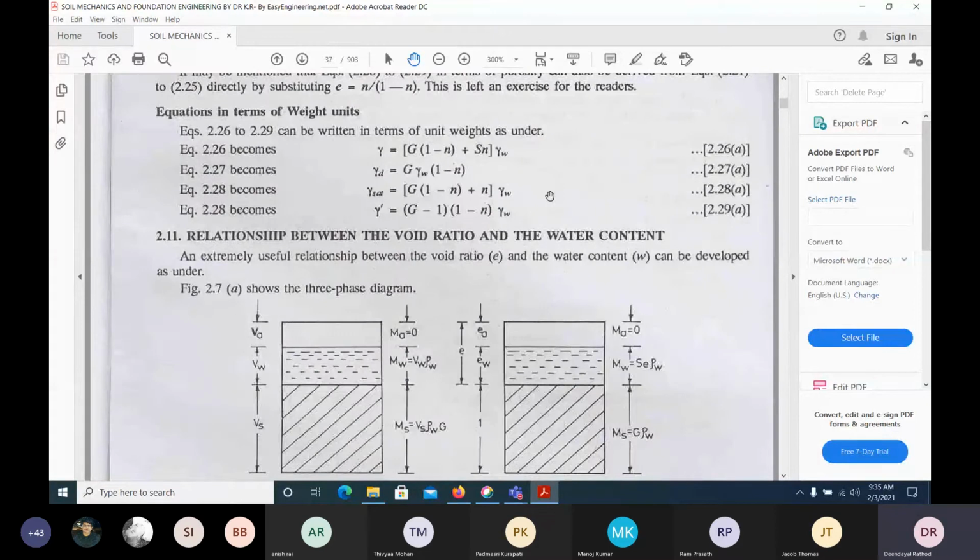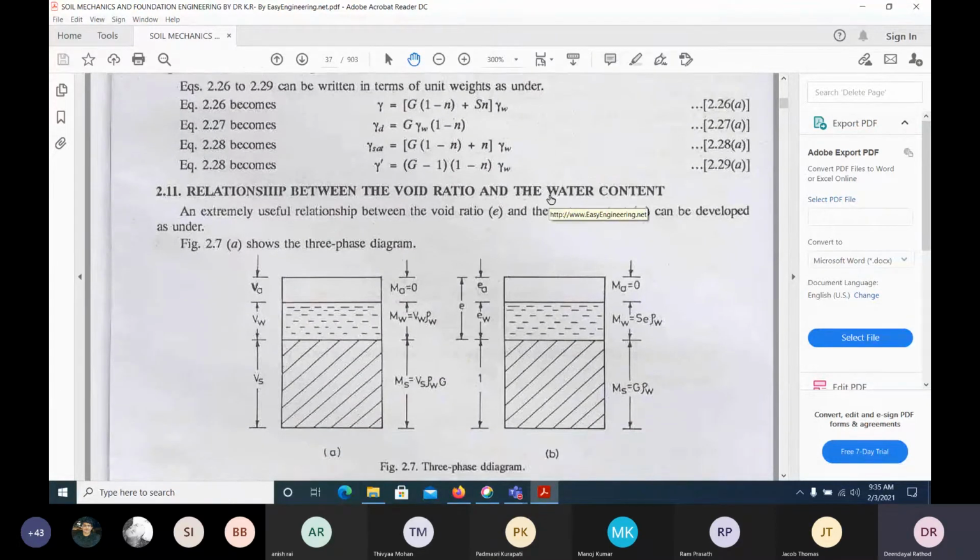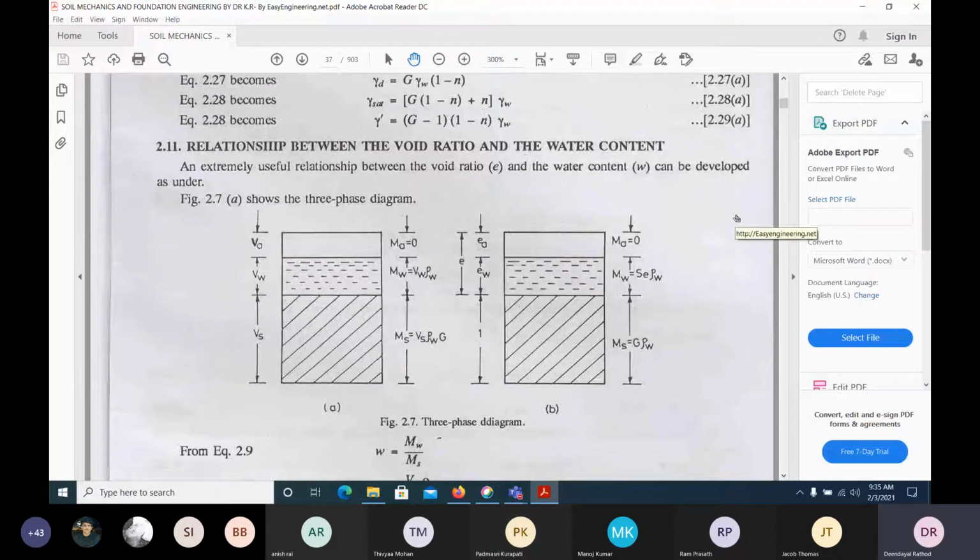Okay. Now relation between the void ratio and the water content. So there are a few relations further we can derive. Suppose water content is given or void ratio needs to be calculated. What is the interrelationship between these two? Okay.